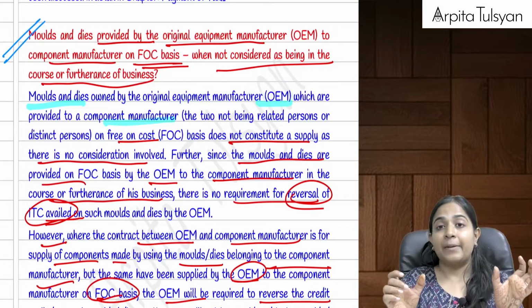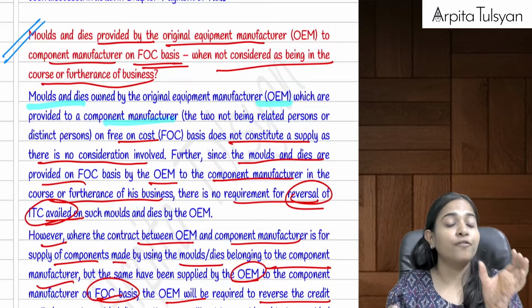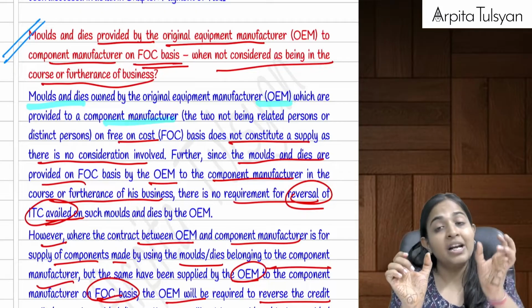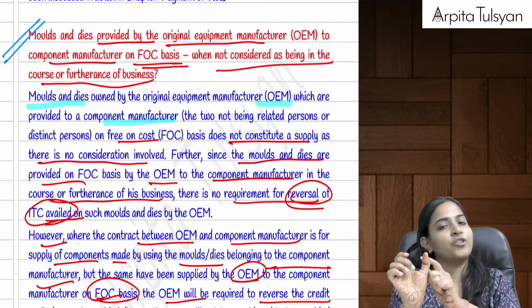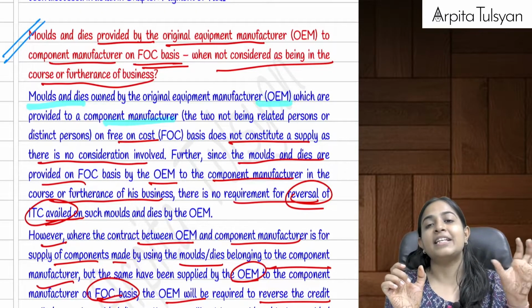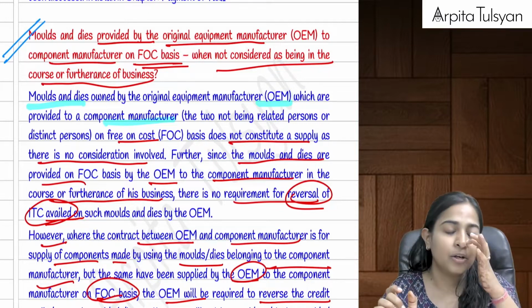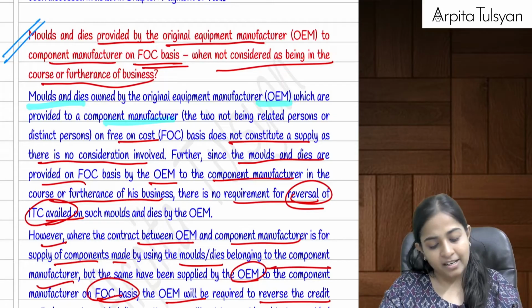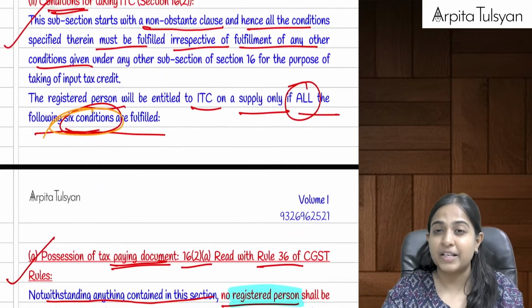But let's say it was not the duty of the original equipment manufacturer to provide the molds and dies to the component manufacturer, and still he provided them free of cost. Then the ITC of those molds and dies will not be available to the original equipment manufacturer. This is what we had studied. This is all about section 16 subsection 1.